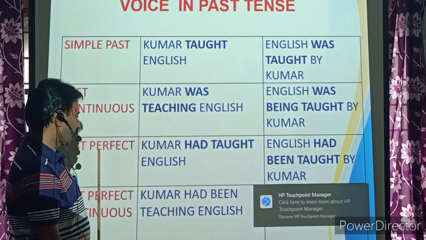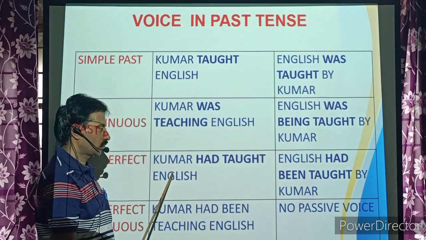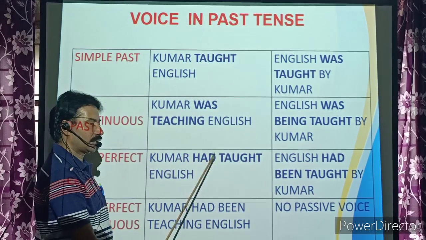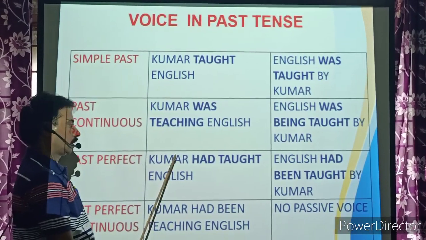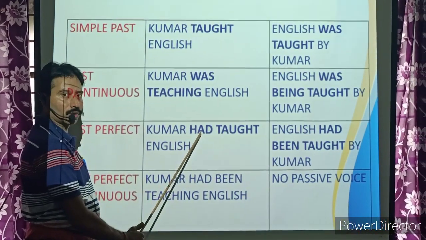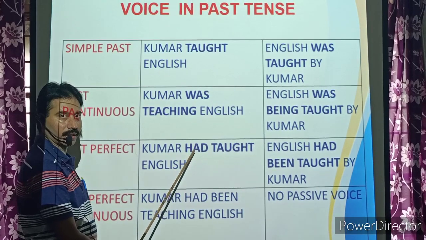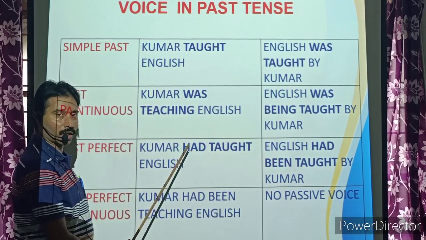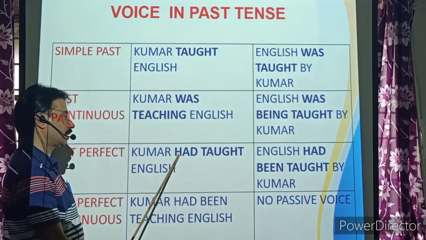Now coming to past perfect tense. Kumar had taught English. In past perfect, irrespective of the subject, we use only had. He had, I had, we had, they had, she had, it had, Kumar had, Ravi had, Ramesh had, whatever it is, we use only had.